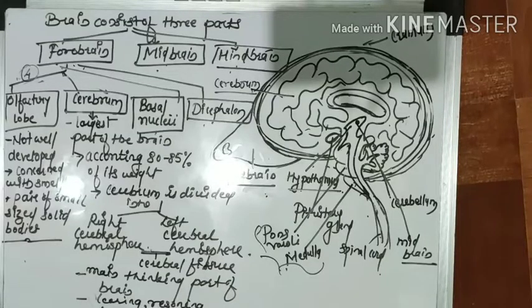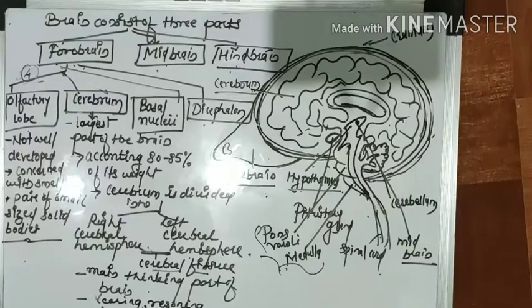So what are the functions? As we know, the cerebrum is the largest part of the brain. It accounts for 80 to 85% of the weight of the brain, and it is divided into two parts with the help of one band called the cerebral fissure. On the left side is the left cerebral hemisphere, on the right-hand side the right cerebral hemisphere. The cerebrum is the main thinking part of the brain and the site of faculties like learning, intelligence, reasoning, personality, and memory.